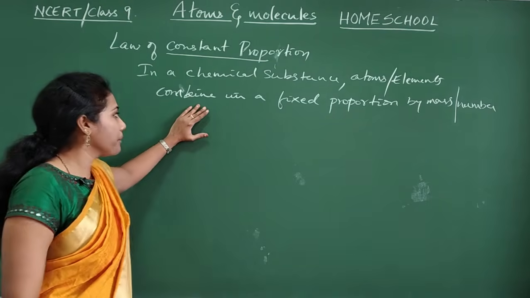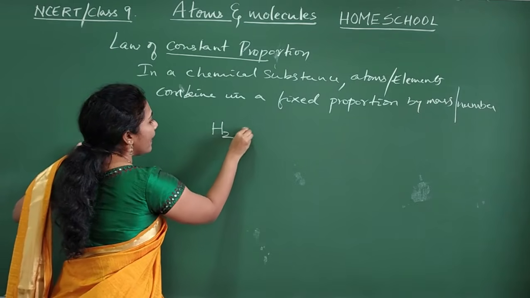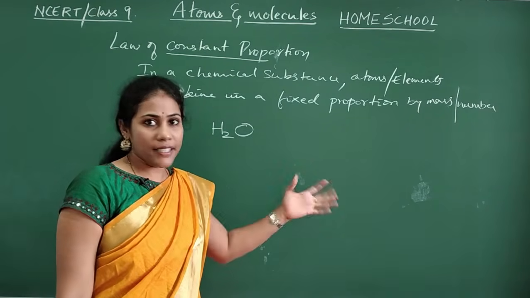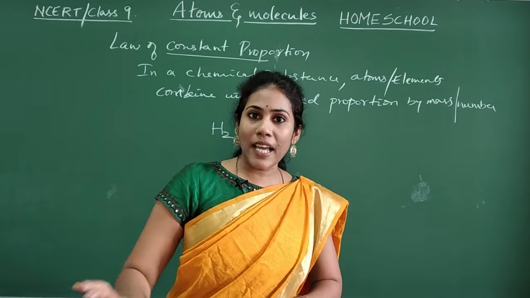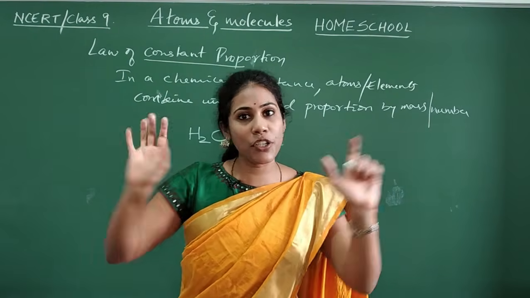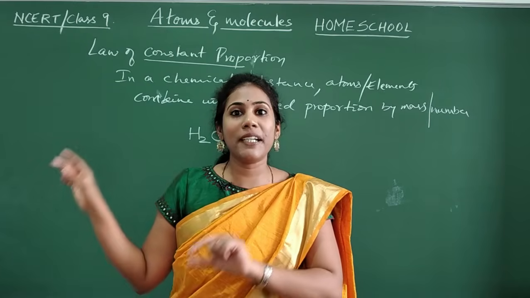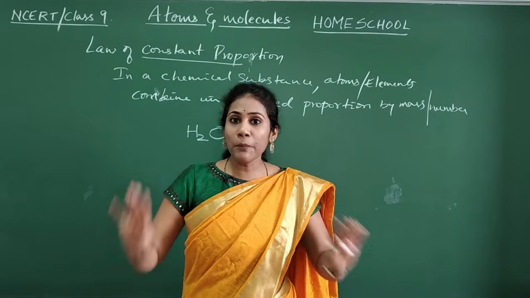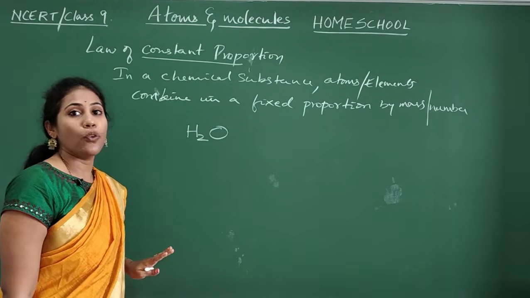That means, as I explained in the first video, say you have water. Water in the sense it is always H2O, isn't it? The water from the tap contains H2O. Whatever may be the source, you may get water from a tap, you may get water from a tank, whatever it is, the moment we say water, it is always H2O.